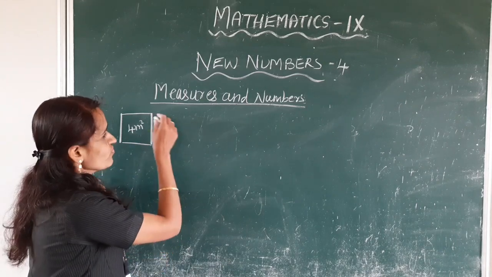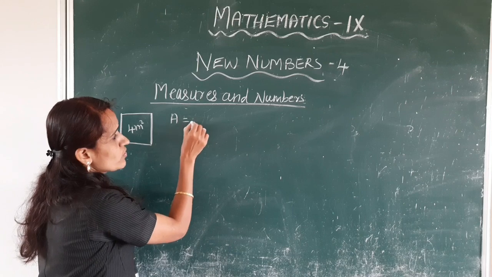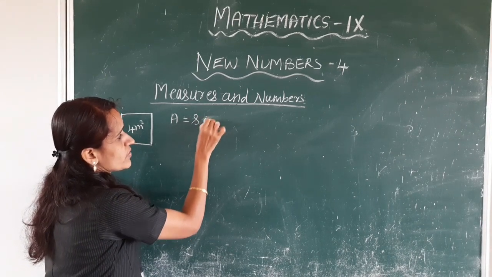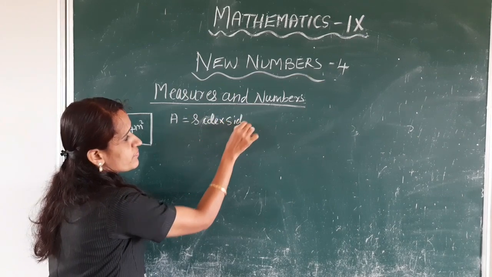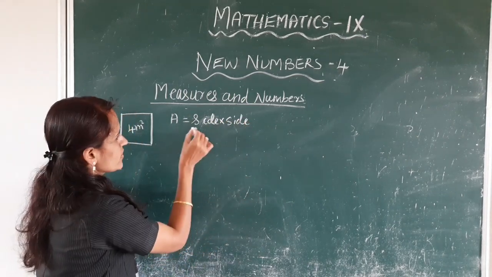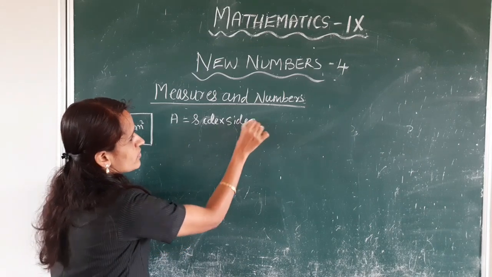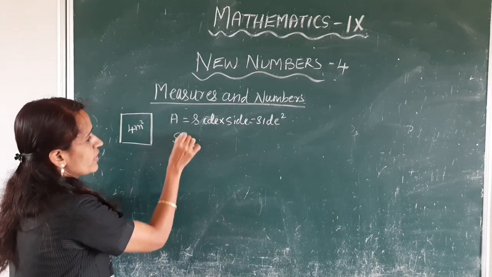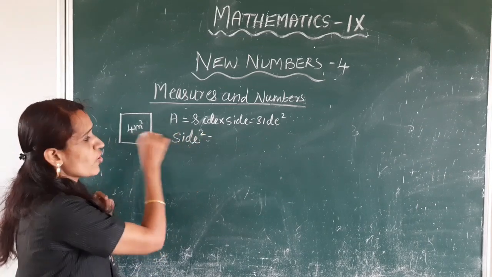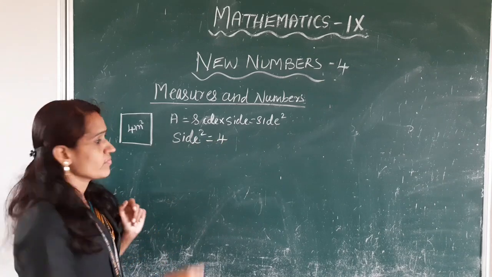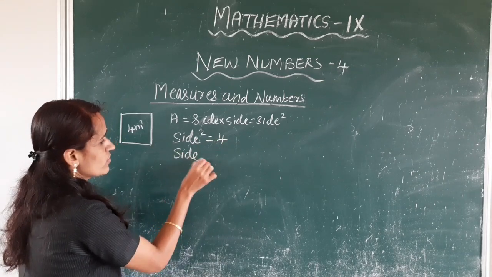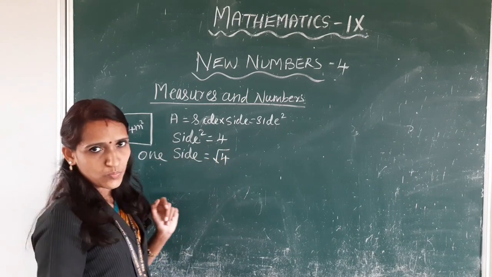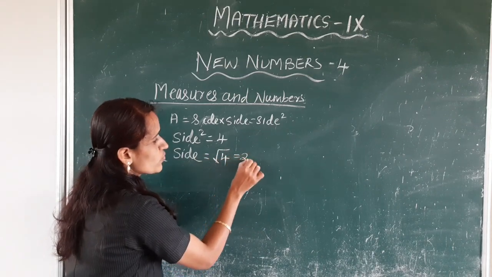We know area of square is equal to side into side. That is side square. Here, area is 4 meter square. So one side is equal to root 4. Root 4 is 2 meter.